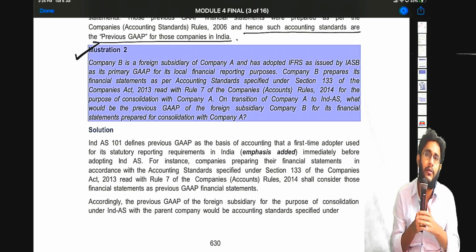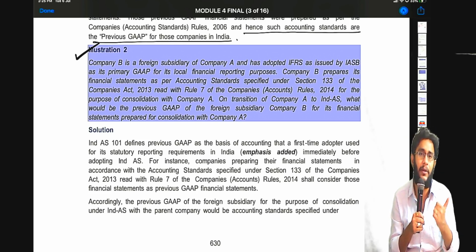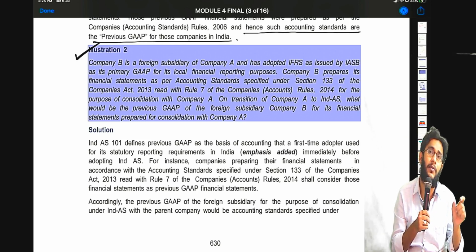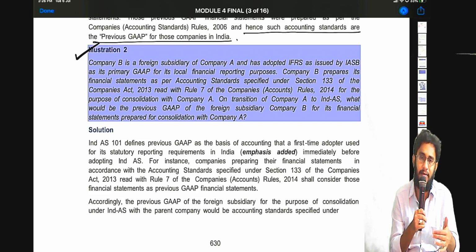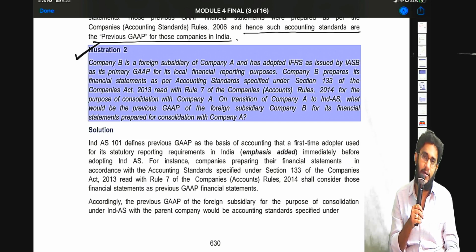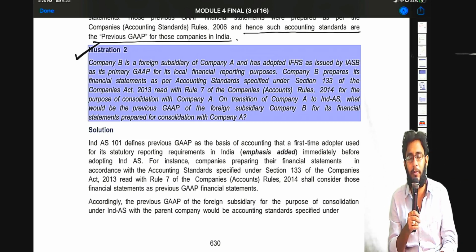That's not the question here. The question is, what is the previous GAAP for this Company B? Because Company B's financial statements also hereafter will be prepared under Ind AS for the purpose of consolidation. So Company B, foreign company, also will follow Ind AS just for consolidation purposes.